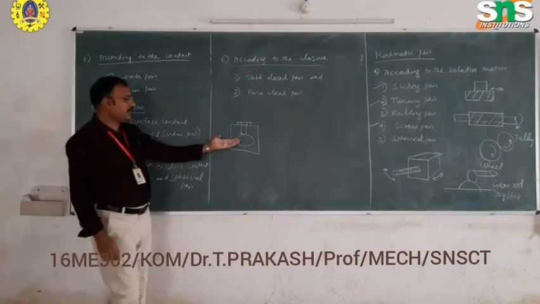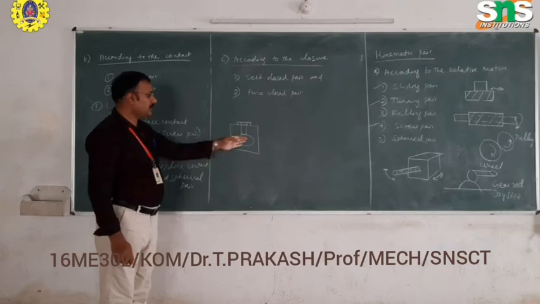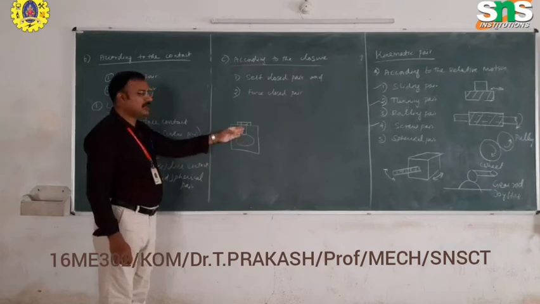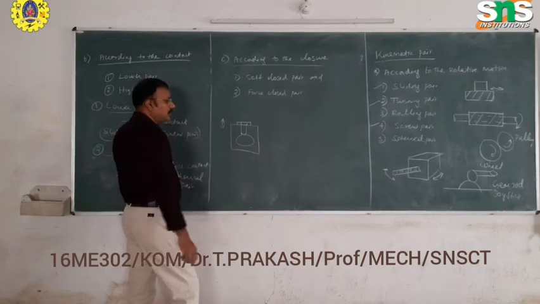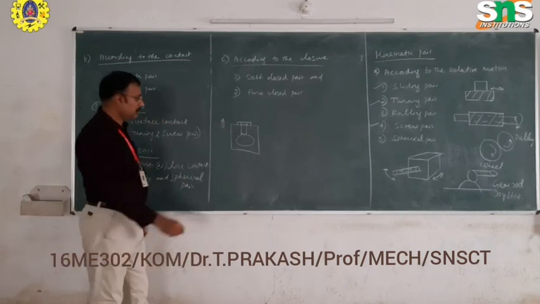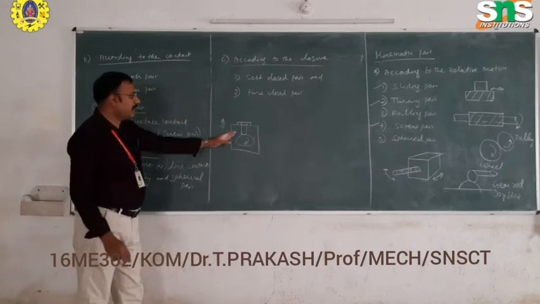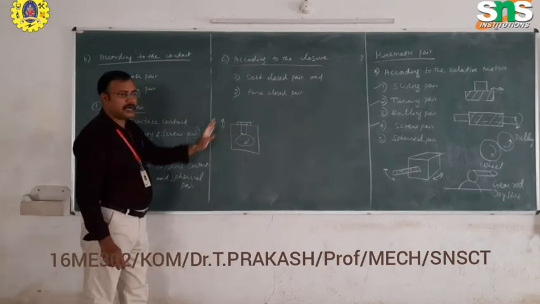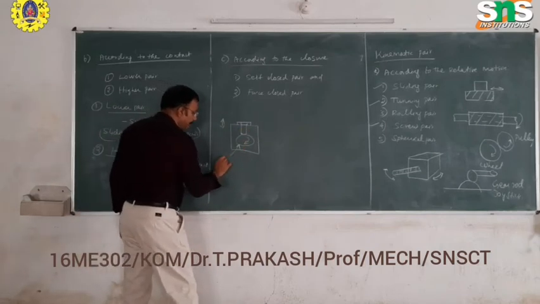When the rotation of this takes place, it is in the form of an eccentric body. When the rotation of this cam takes place, there will be a movement of this follower in upward and downward motion. When this elliptical body rotates, the attached follower moves up and down. It is called a follower, and this is called a cam.